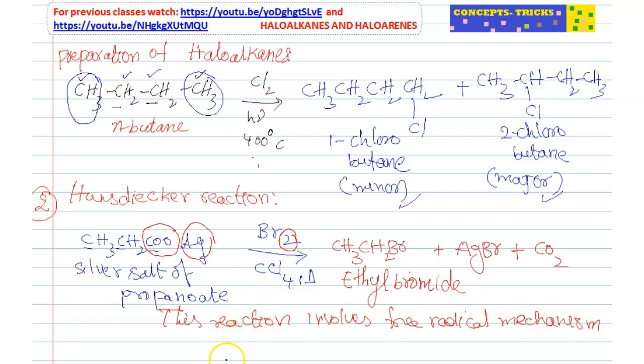So free radicals means which free radical is more stable? Normally tertiary means reaction breaking becomes slow. Primary means it becomes very fast. So primary greater than secondary greater than tertiary in product wise. So here I am telling yield wise. Yield means percentage of yield. Yield of product wise, primary greater than secondary greater than tertiary.